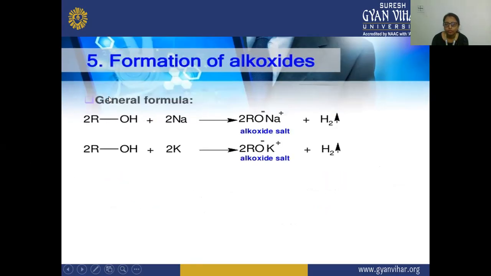So here is the formation of your alkoxide. The general formula is that we have taken two molecules of your alcohol, and we are reacting with sodium metal, and there is a formation of the alkoxide salt plus hydrogen gas is evolved out. In the same way, when two molecules of alcohol are reacting with potassium metal, there is a formation of the alkoxide salt and hydrogen gas is evolved.